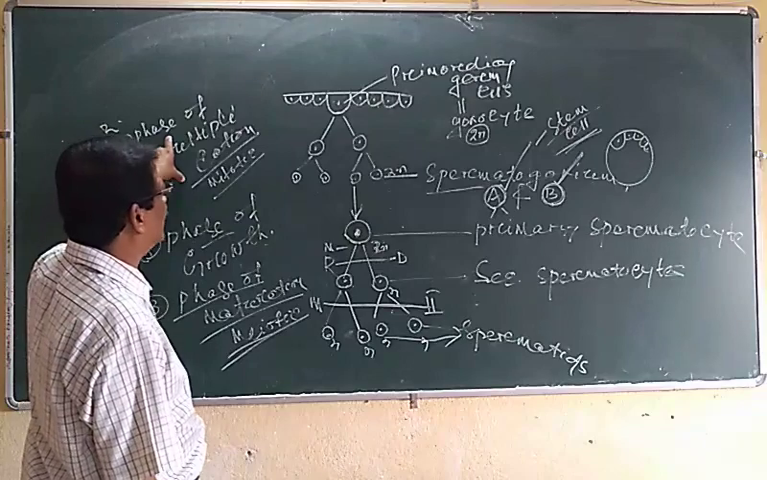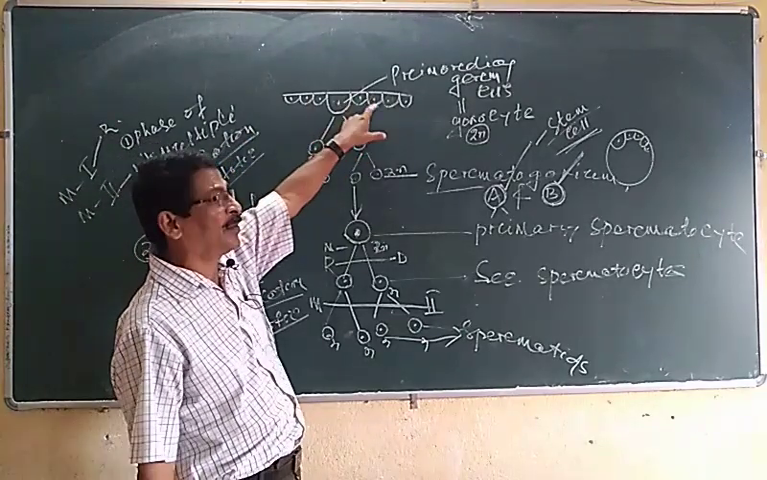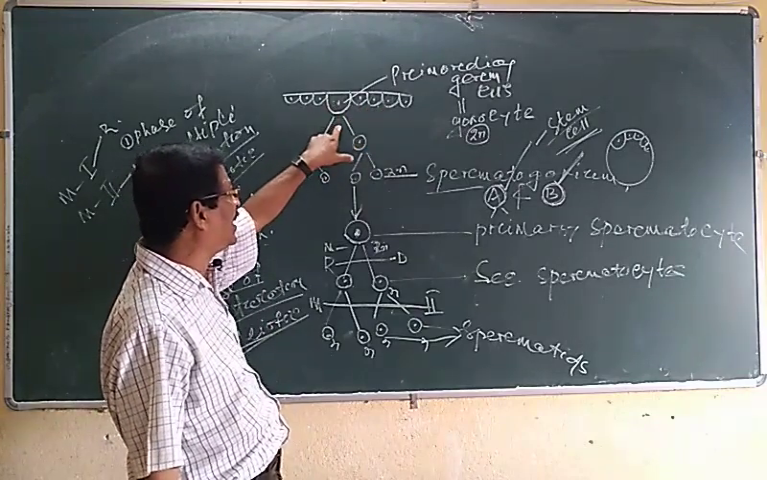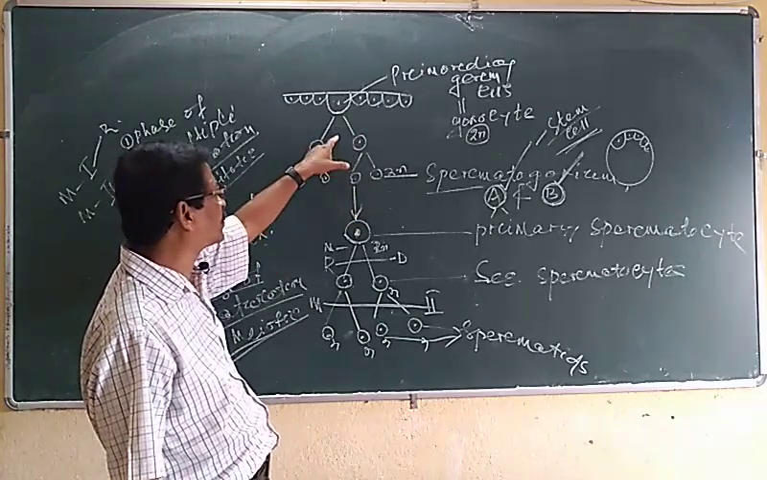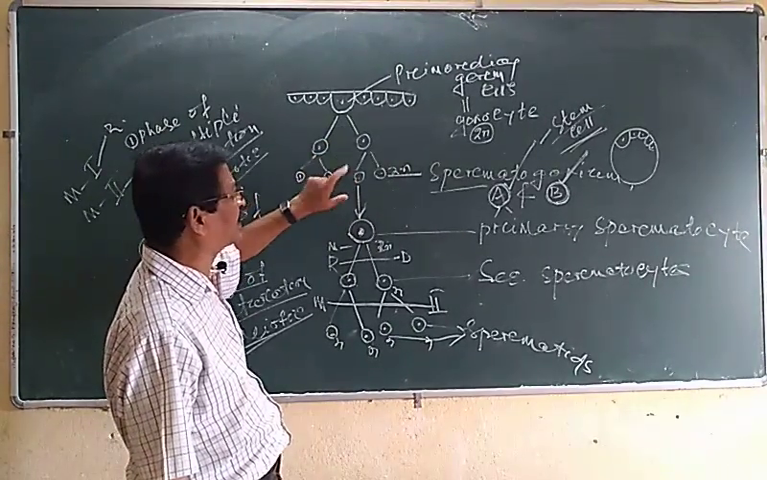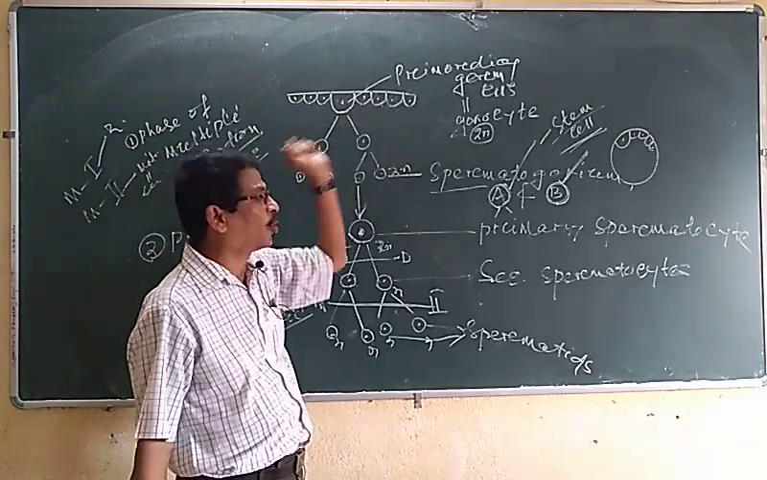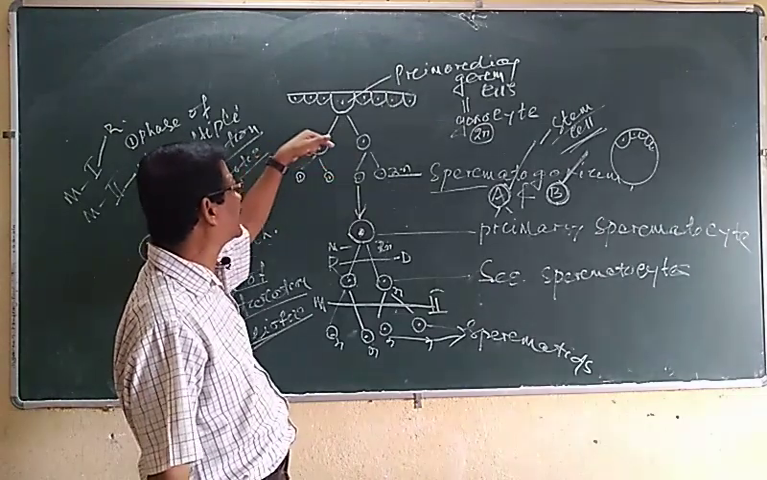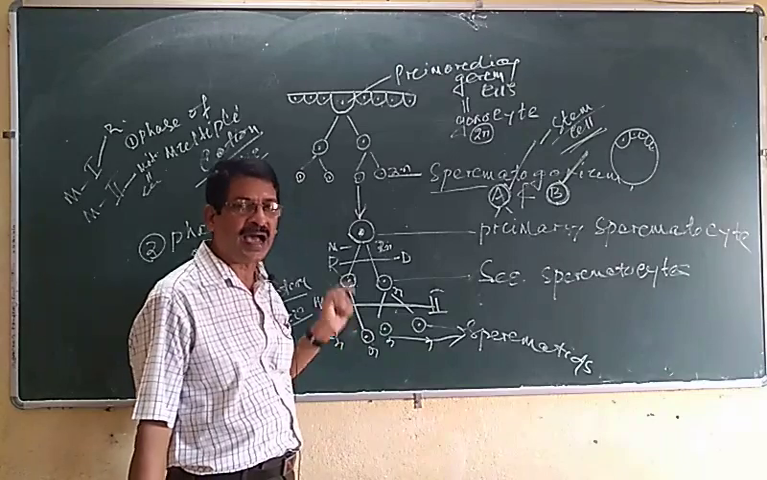Under the phase of multiplication, some of the germinal epithelial cells, which are called primordial germ cells because they are large in size, are ready to enter the process of spermatogenesis. They are called primordial germ cells or gonocytes. They undergo repeated mitotic divisions, by which a large number of spermatogonia are formed.